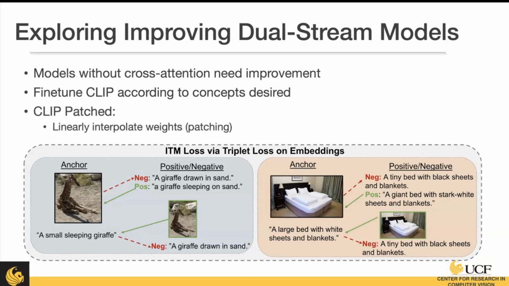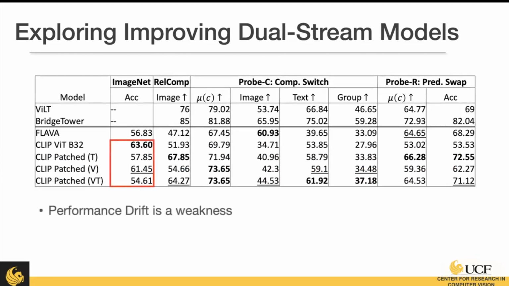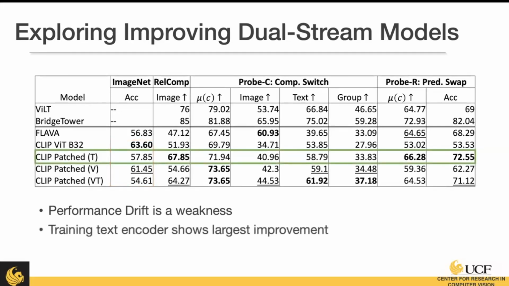Because we want to prevent this catastrophic forgetting of its original feature weights, we also employ something called patching, which is where we linearly interpolate the weights from the original model with our fine-tuned model to try and maintain some overlap there. What we do find is that performance drift is a weakness. We see from our fine-tuned models that the performance on ImageNet, which is an image-based object recognition data set, drops quite noticeably. However, when training the text encoder only versus the visual encoder only, or both at the same time, we see the most improvement in comparison.